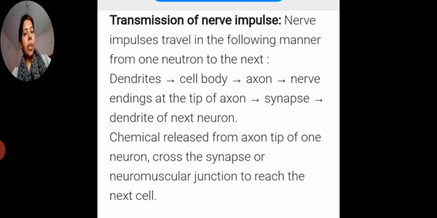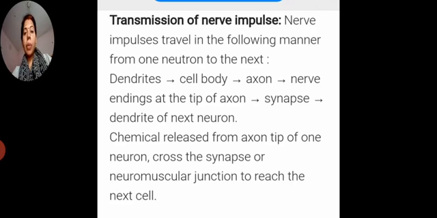Again I am repeating, very important, the transmission of the nerve impulse. First question: which part of the nerve cell receives the impulse? Your answer should be dendrite. From the dendrite where does it pass? Cell body. From the cell body, axon. Then the nerve ending, and at the tip of the nerve ending they release some chemical substance.